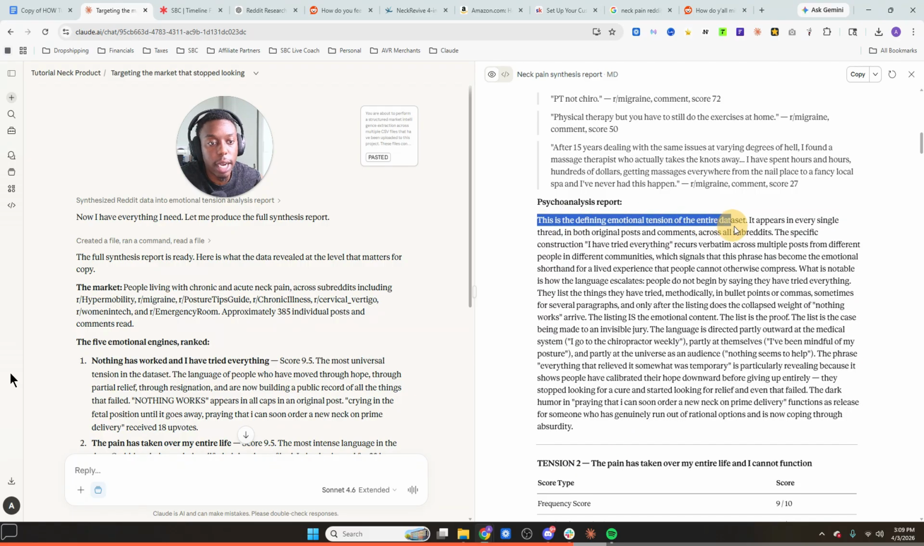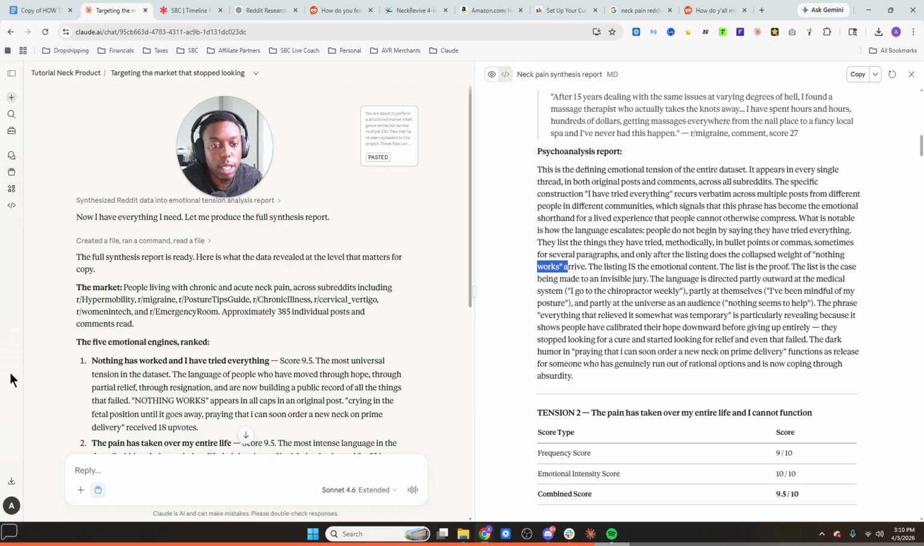This is the defining emotional tension of the entire data set. It appears in every single thread, in both original posts and comments, across all subreddits. The specific construction, I've tried everything, recurs verbatim across multiple posts from different people in different communities, which signals that this phrase has become the emotional shorthand for a lived experience that people cannot otherwise compress. What is notable is how the language escalates. People do not begin by saying they've tried everything. They list the things that they have tried, in bullet points or commas, sometimes for several paragraphs, and only after the listing does the collapse, the weight of nothing works, arrive. The listing is the emotional content. The list is the proof. The list is a case being made to an invisible jury.